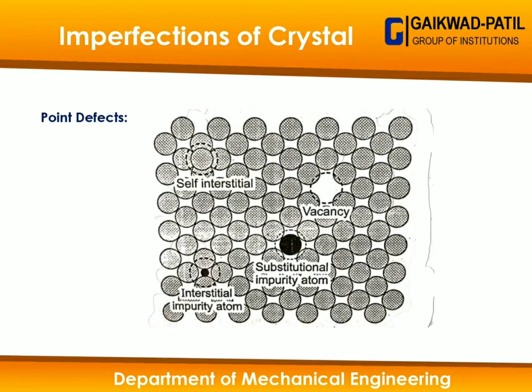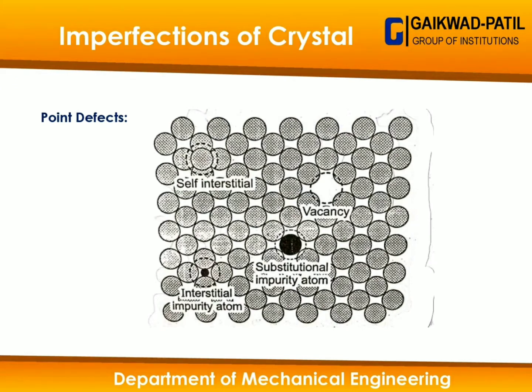If one atom is absent from its location, we call it a vacancy defect, and if an atom overlaps another atom, we call it a self-interstitial defect. If the atom is absent and foreign impurities get trapped in the vacancy of the atom, we call it a substitutional impurity. If foreign impurities get trapped in the space in between two layers of atoms, we call that an interstitial impurity of the atom. So that's all about the point defect.